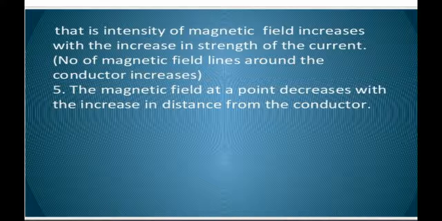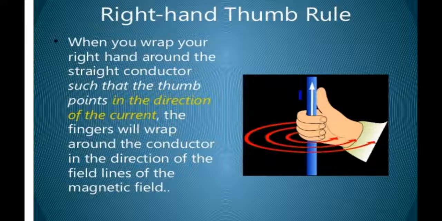So these are the properties of magnetic field lines of force around a straight conductor. In a straight conductor, how do we determine the direction of current as well as magnetic field? For this, we have a rule called the right hand thumb rule.